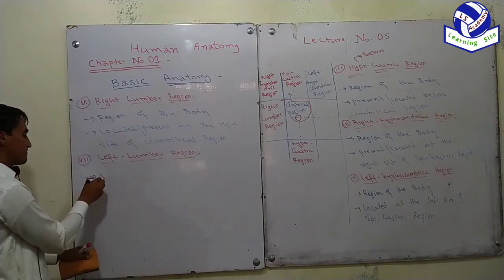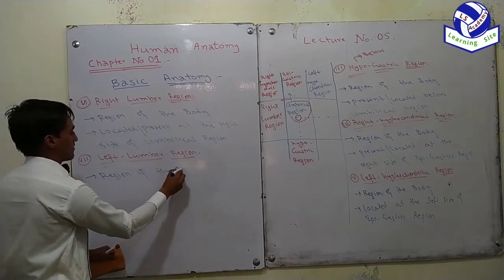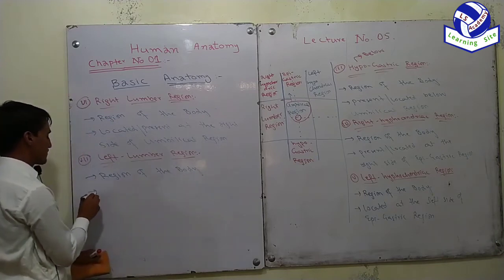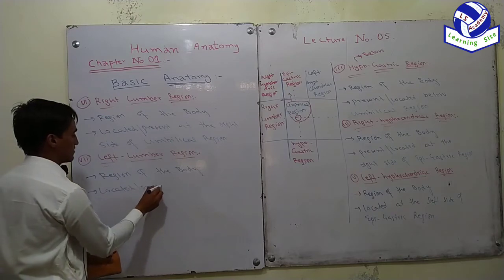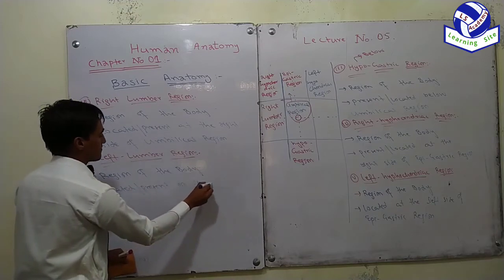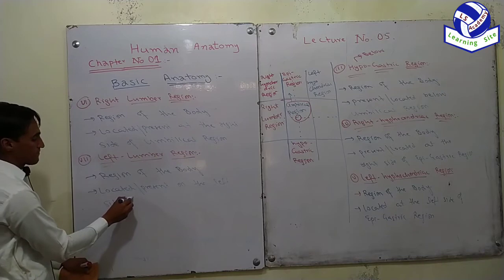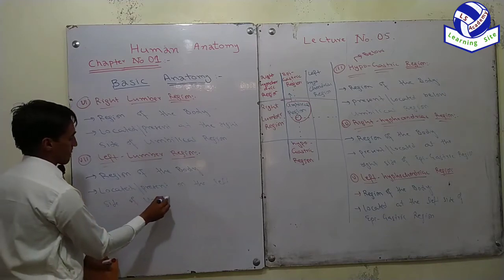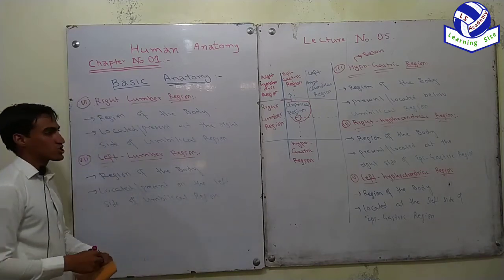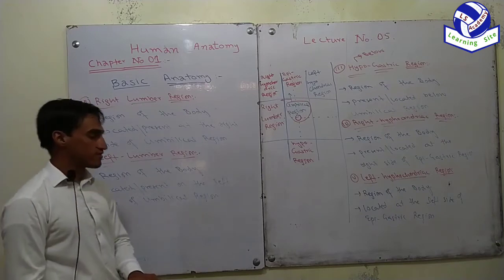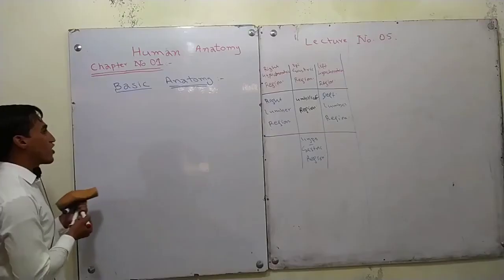So the region of the body located or present on the left side of the umbilical region, this region of the body is called left lumbar region. This is the umbilical region, and the region which is present on the left side of the umbilical region. Now moving toward the eighth one.